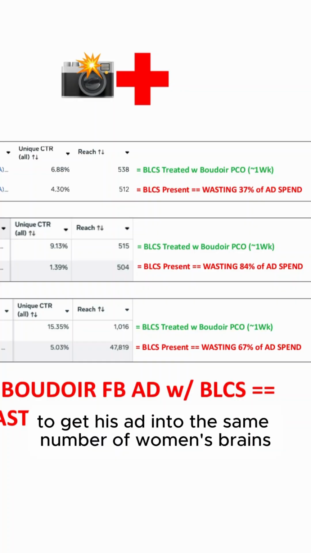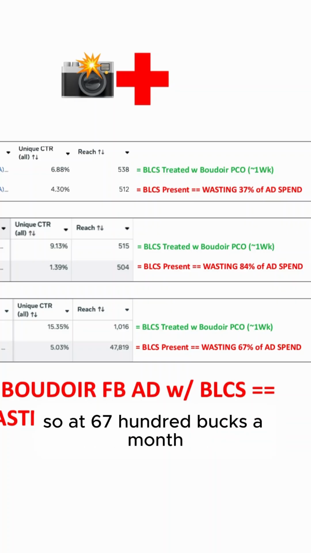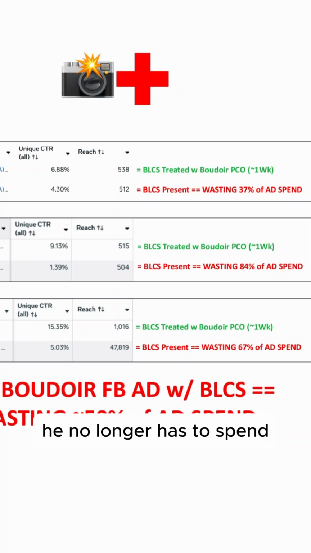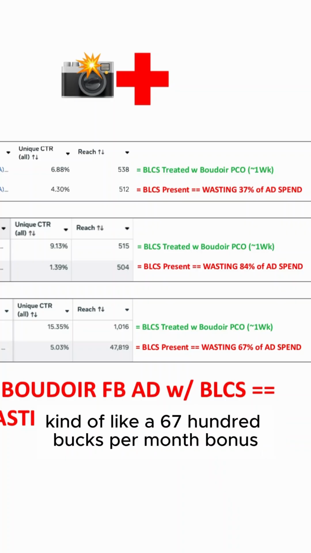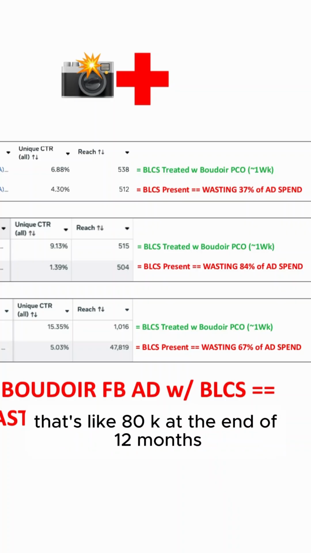to get his ad into the same number of women's brains. So at 6,700 bucks a month, he no longer has to burn it, keeps it in his pocket, kind of like a 6,700 bucks per month bonus. That's like 80K at the end of 12 months.